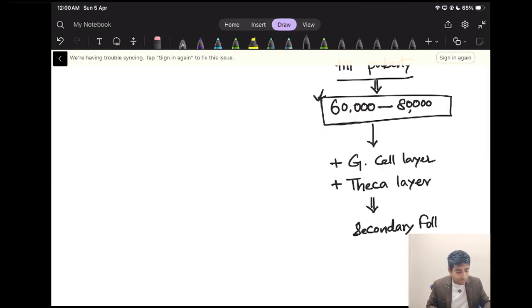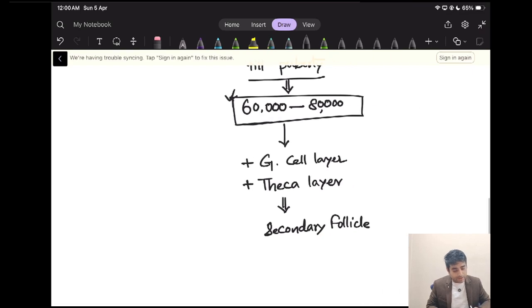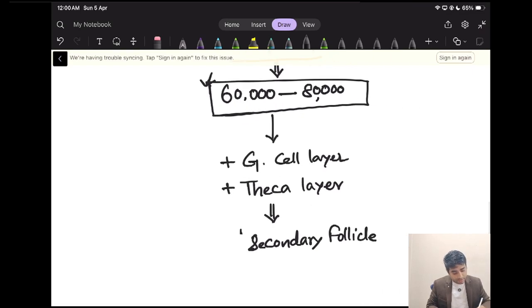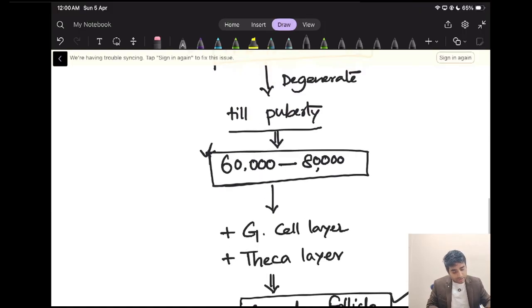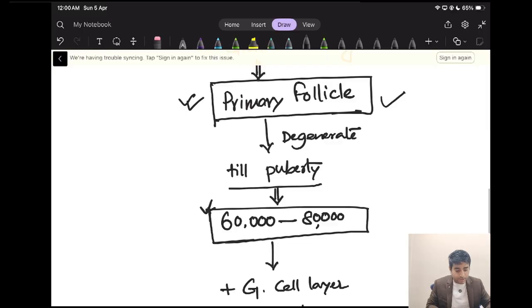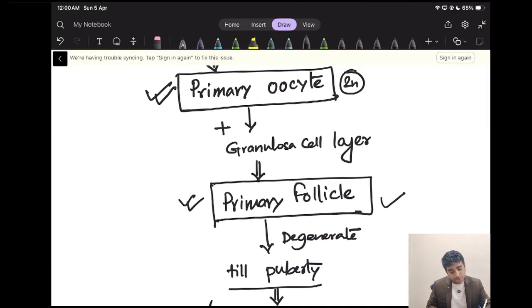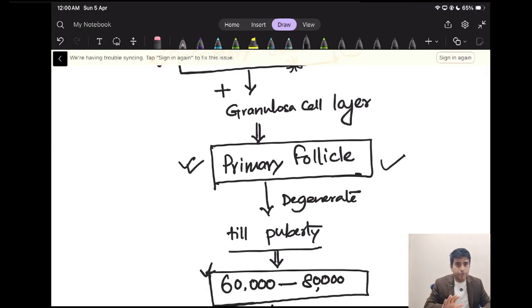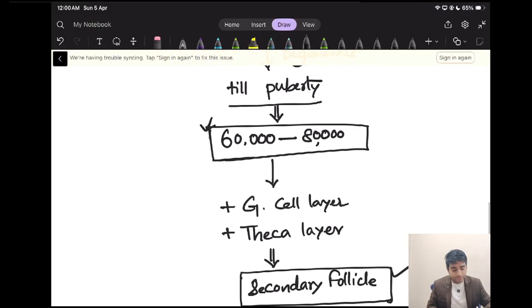Remember, now we are talking about follicles, that is, secondary follicles. Earlier we talked about the primary oocyte. Don't confuse primary oocyte with primary follicle, secondary follicle, tertiary follicle, and mature or Graafian follicle.